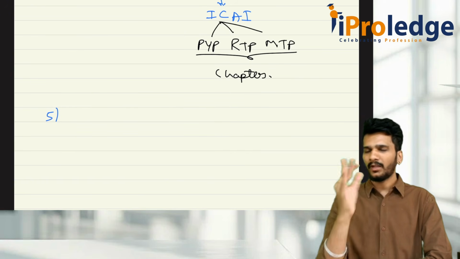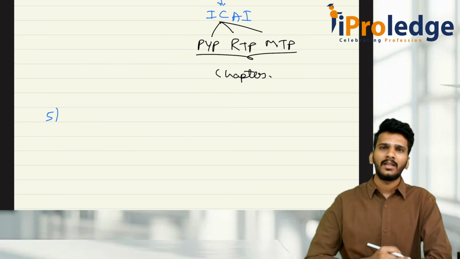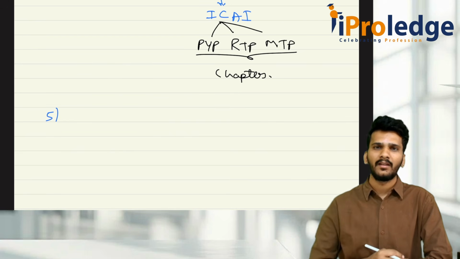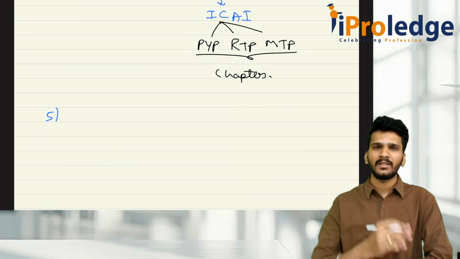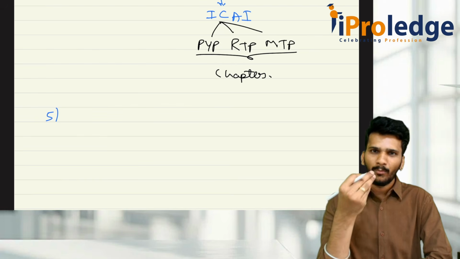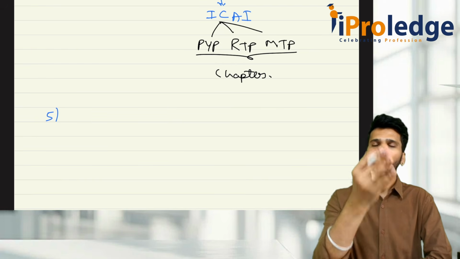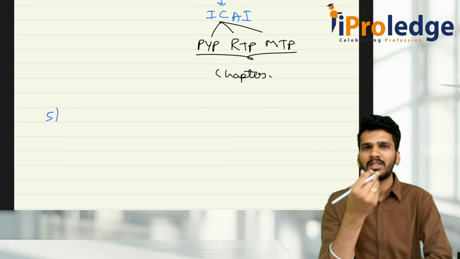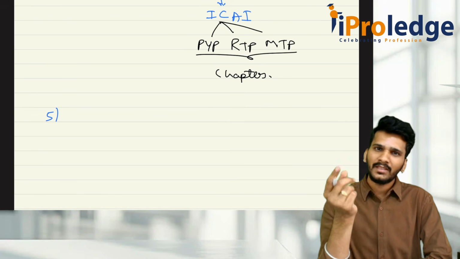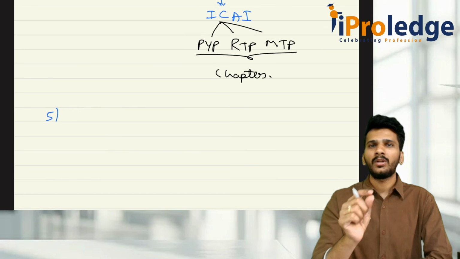So try to open that question. For example, there is a question in the examination like Section 55, share premium money, application of the share premium money. Whenever the company issues shares at a price more than the face value, the face value will go to share capital account. The remaining money will definitely go to a separate account called the securities premium account, that is the share premium account. So whatever is there in the share premium account or securities premium account, that money can be utilized only for a few purposes.